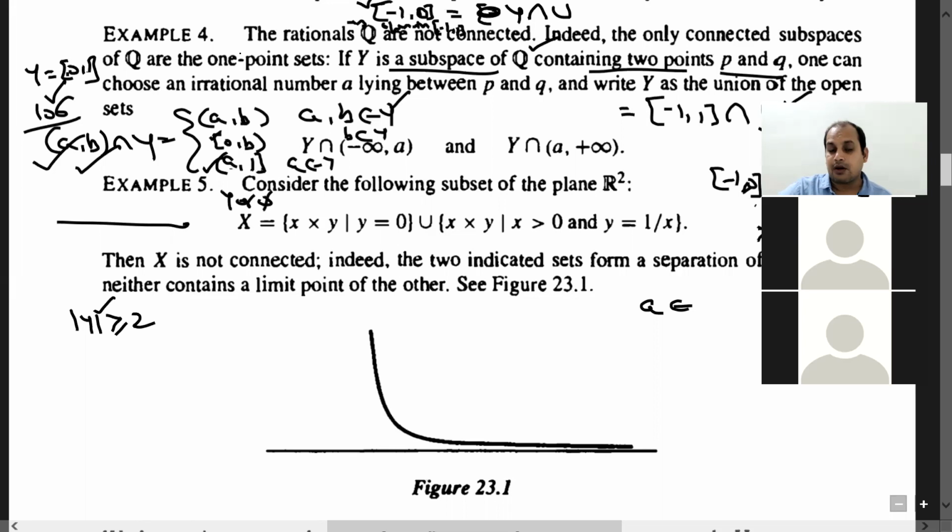Okay, the first part is that the rationals are not connected. Second part, you have to prove that if Y is any subspace of Q equipped with the subspace topology and it contains 2 or more points, then again that has to be disconnected. So how, first part, how do you prove that the rationals Q are not connected in R?